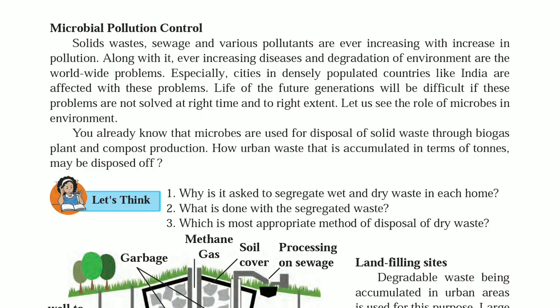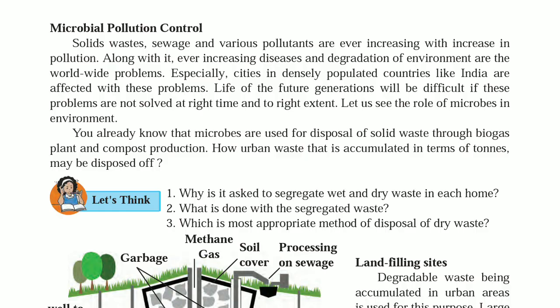You already know that microbes are used for disposal of solid waste through biogas plants and compost production. How may urban waste, that is accumulated in tons, be disposed of? Wet waste can be composted and dry waste can be recycled.